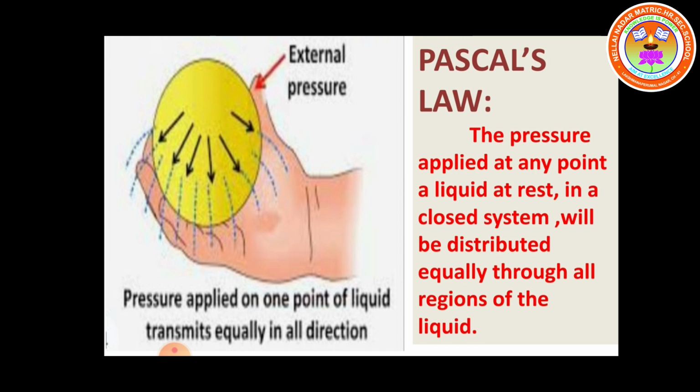The pressure applied at any point of a liquid at rest in a closed system, let us consider a rubber ball. It's a closed system only, isn't it? Will be distributed equally through all regions of the liquid. So in the closed system, the pressure is acted in the water. The pressure is equally distributed on the regions of the liquid. That is what is taken as Pascal's law. It's an important 2-mark question.